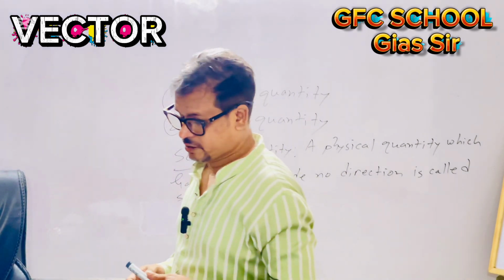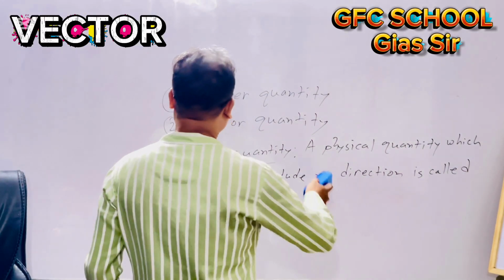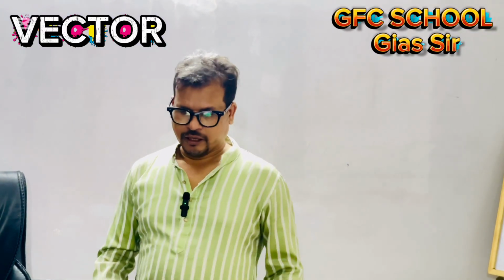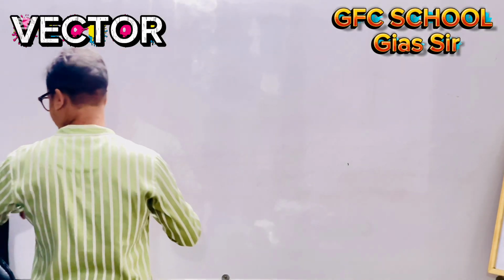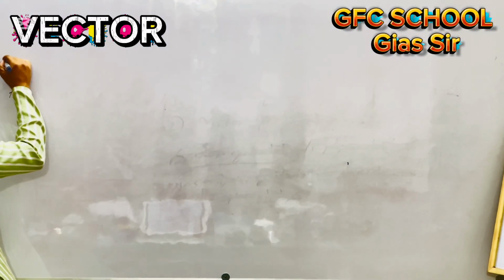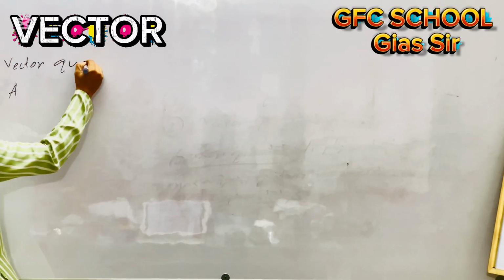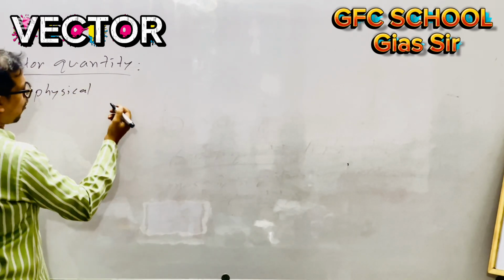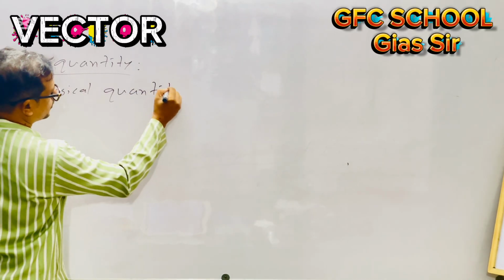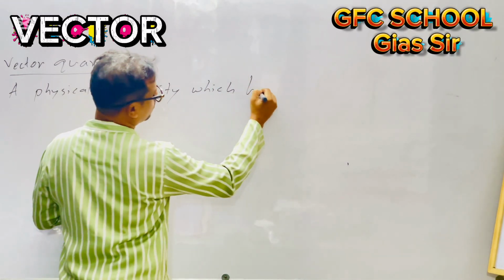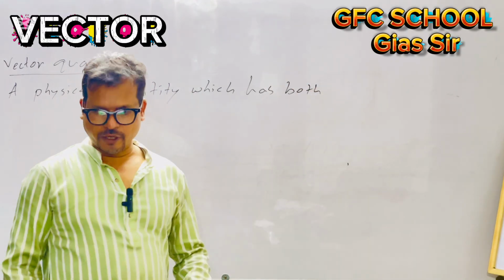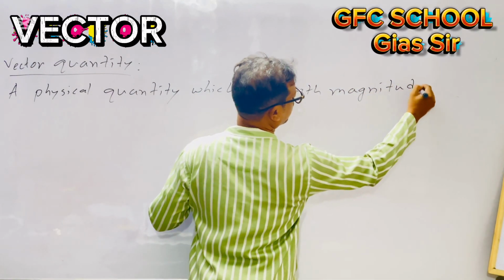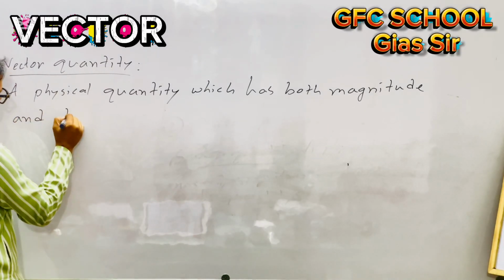Actually, what do you mean by vector quantity? A vector quantity is a physical quantity which has both magnitude and direction.